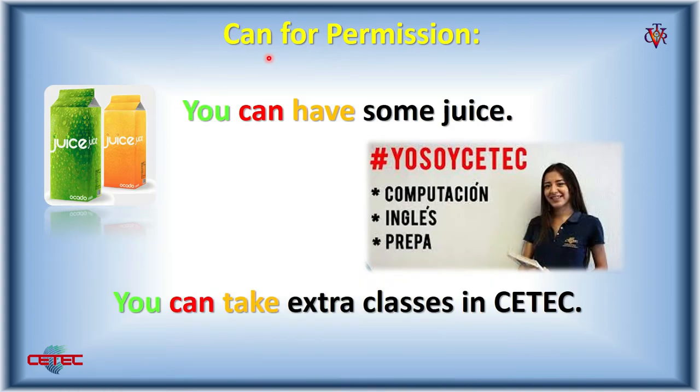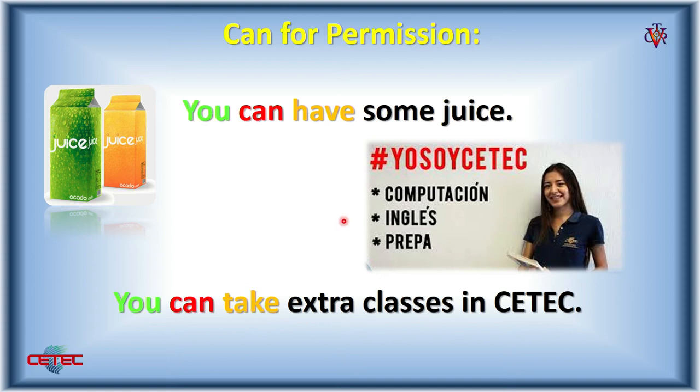Here again for permissions. You can have some juice. Here it's talking about you being the person. Everyone can get juice. Can. You can take extra classes in CETEC. So that means if you study in CETEC, you are able to take extra classes.